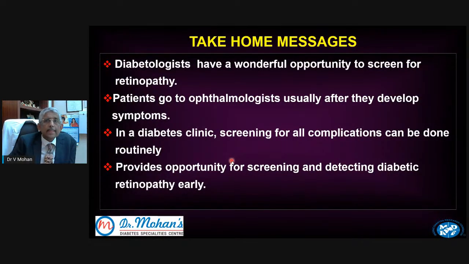So my take-home message is exactly on that point, that diabetologists have a wonderful opportunity to screen for diabetic retinopathy. Patients go to the ophthalmologist usually after they develop symptoms, and therefore they come to ophthalmologists relatively late. In a diabetes clinic, screening for all complications can be done at the time of diagnosis and routinely thereafter every year, and therefore provides an opportunity for screening and detecting diabetic retinopathy early.